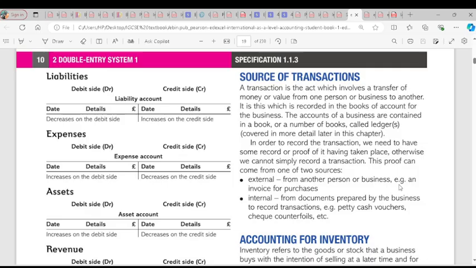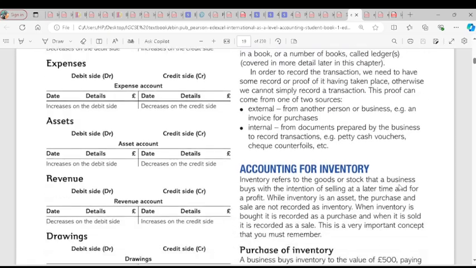Okay. Do you understand the difference between internal and external? So I wrote external. This is from another person or another business. Then it is internal because the document is prepared from the business. Clear? For transactions. Is it clear? Yes. So we'll go down to accounting for inventory.